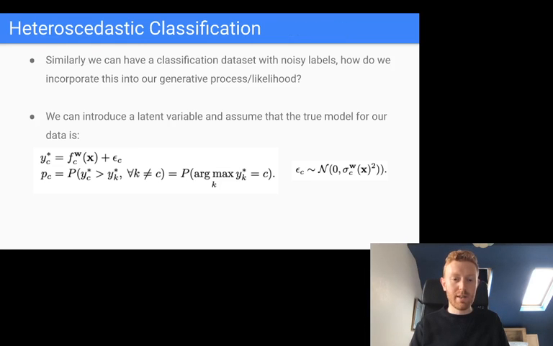So we want to do something similar to the regression case for classification. And the way we're going to do that is we're going to assume a slightly different generative process for the way our labels come about in a classification data set. So actually, when you fit a softmax cross-entropy neural network on a data set, you're assuming something like this generative process.